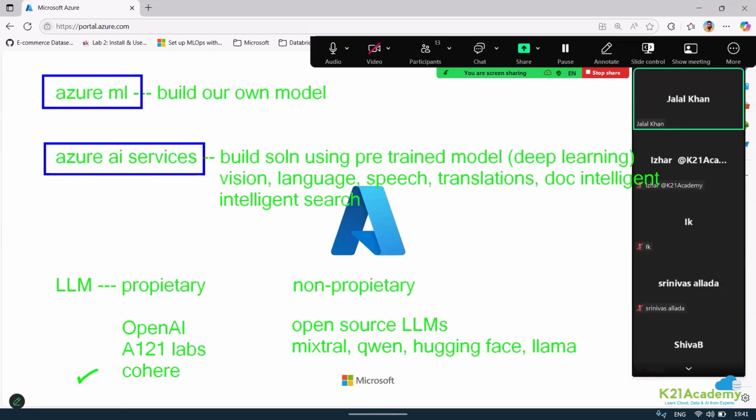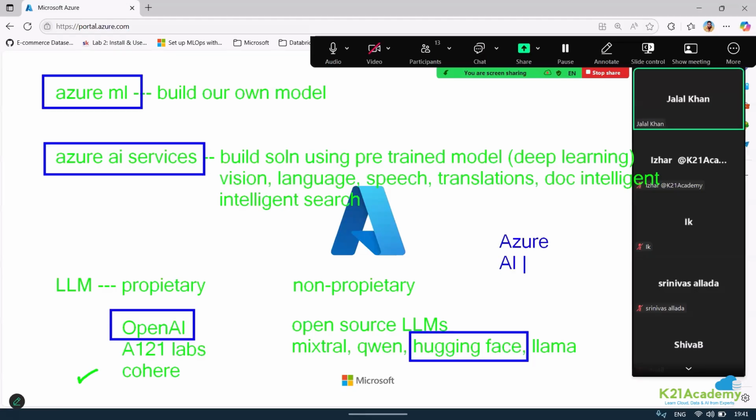There is an Azure AI service wherein I like some solutions that I want to use. I also maybe want to use OpenAI's model. I also want to maybe use a Qwen model, or maybe a Hugging Face open source model. So suppose if I want to use all these things to be able to build my own solution, then I can make use of something called Azure AI Foundry.